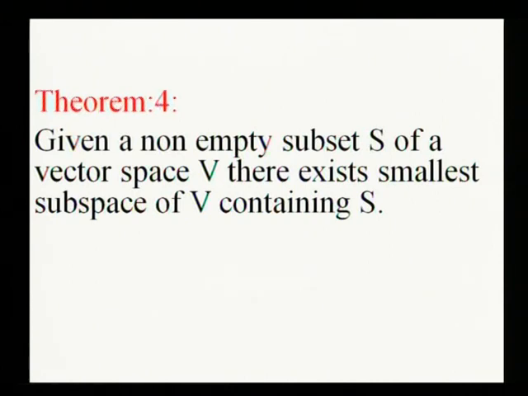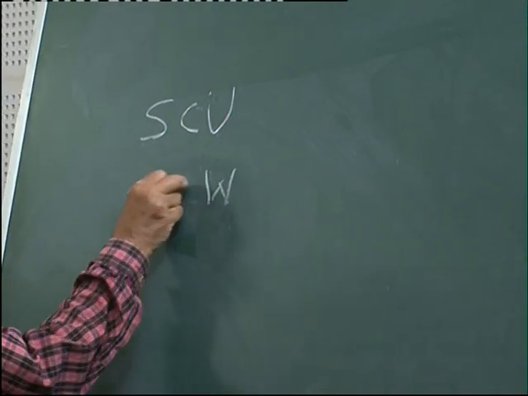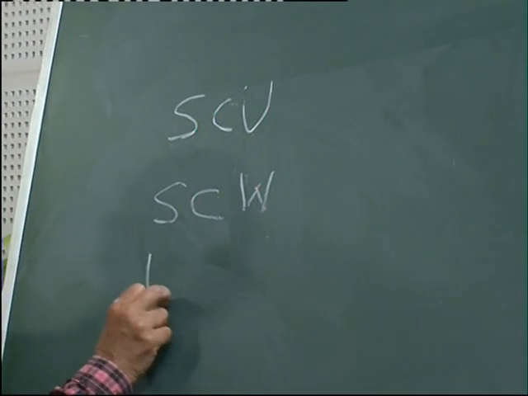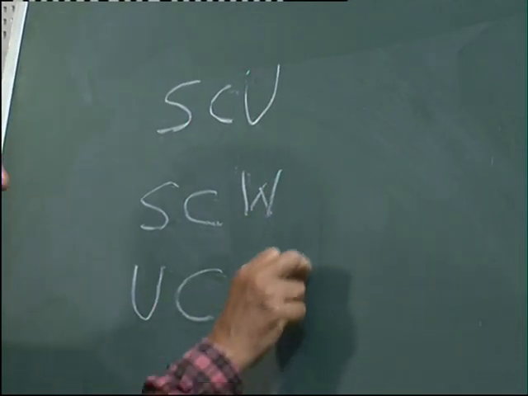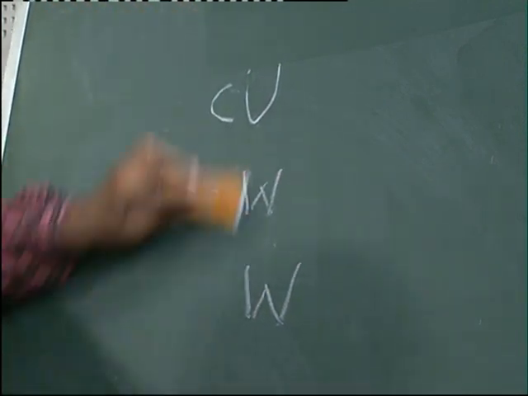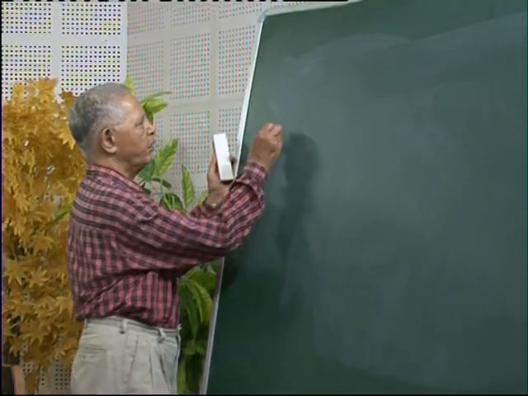Here we have to prove two things. First, we have to prove that there exists a subspace. Suppose I call that subspace U, which contains S. And then I have to prove that this subspace U is the smallest subspace. Smallest in the sense that if W is any subspace of our vector space V such that S is contained in W, then this U is also contained in W. Proof. Let us give the proof of this theorem.